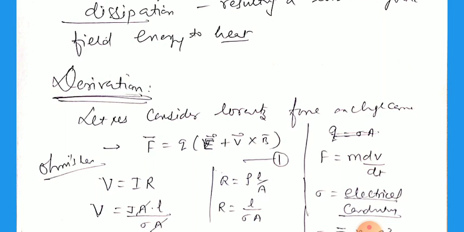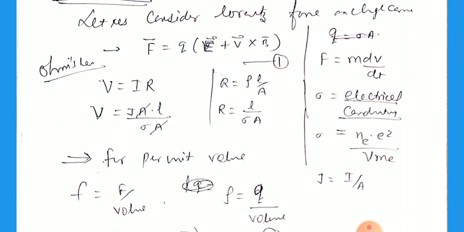As we know very well, V equals IR, and that can be written in terms of sigma, the conductivity. So R equals rho L by A. Rho is the resistivity, and 1 by rho is called sigma, the conductivity, and that is N e squared divided by the V m, where V is the velocity, N is the number of electrons per unit volume, e is the charge of the electron, and m is the mass of the electron.